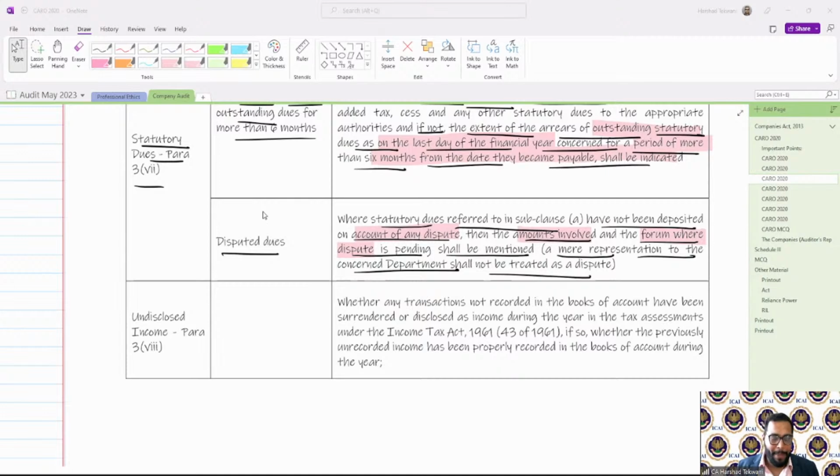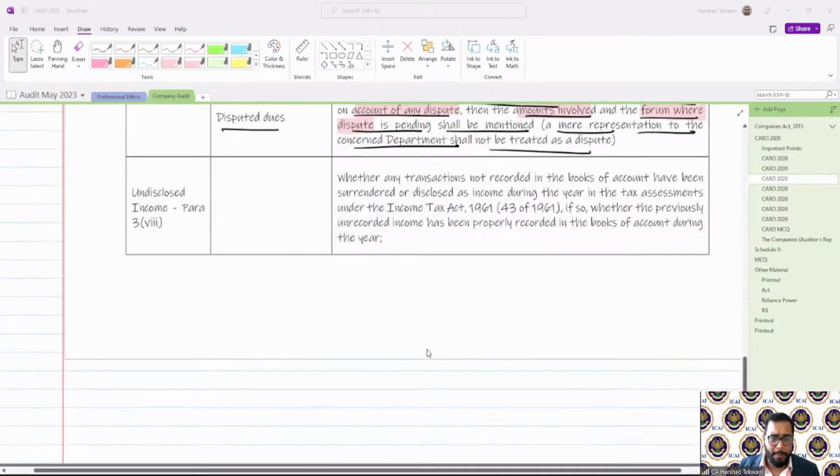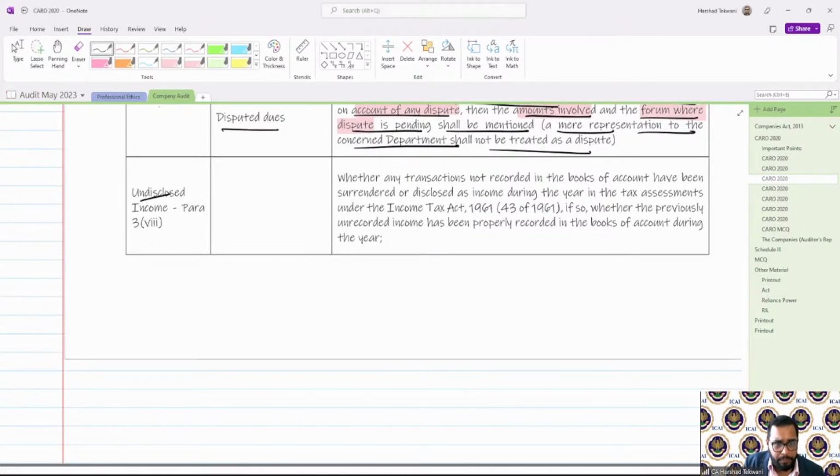Hello, everyone. Welcome back. So let's quickly start the rest of the clauses and the paras of CARO. Till now, we saw till statutory dues. I displayed the live example also of how it is reported in the actual audit report. Then now we will go to the undisclosed income paragraph, Para 3A. It talks about undisclosed income.